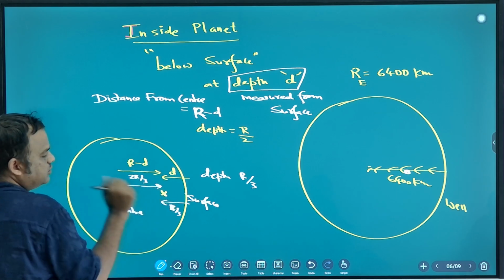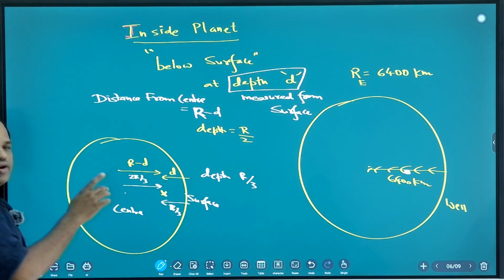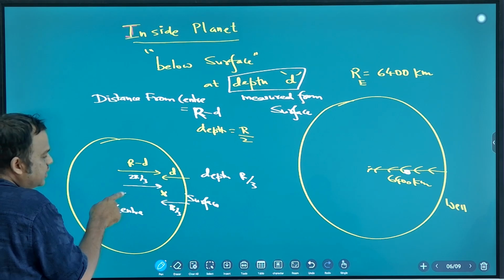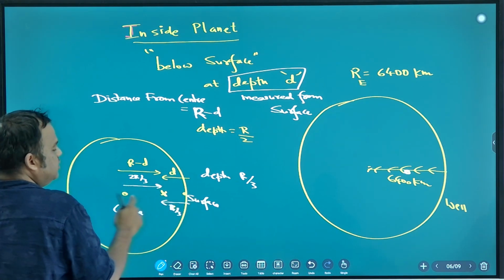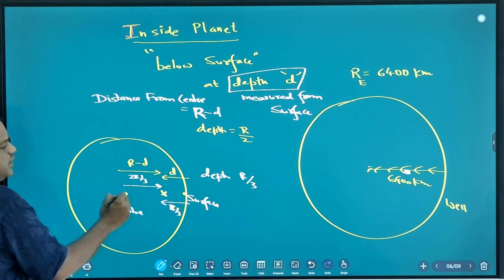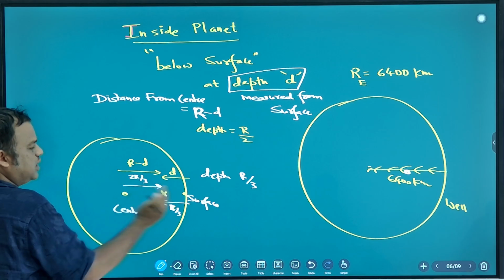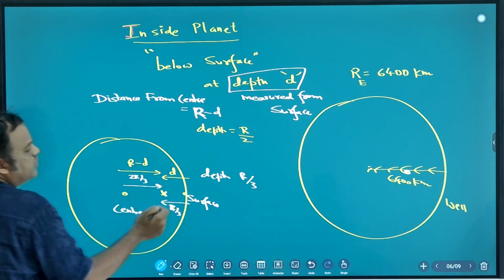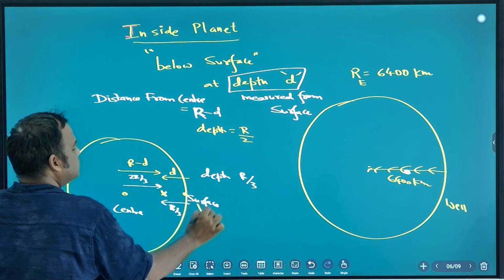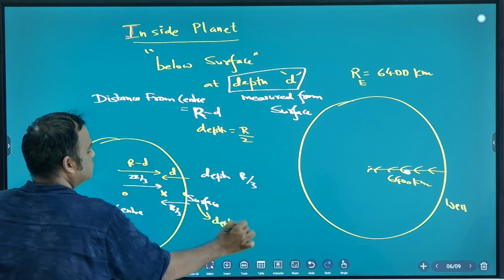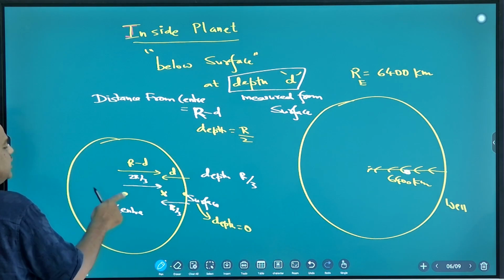This point is between center and surface. This is surface. This is center. For center, what is the depth? R. Correct. For surface, what is the depth? 0. Surface depth is 0. Okay, clear? Center depth is r.